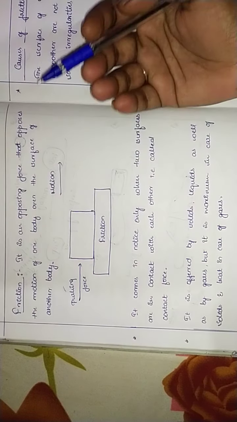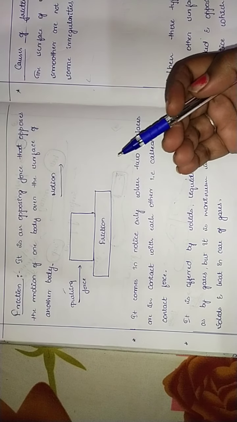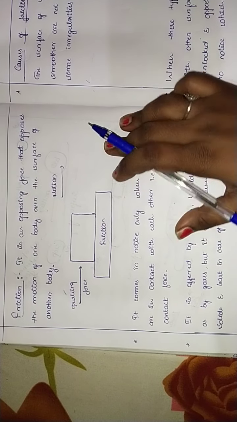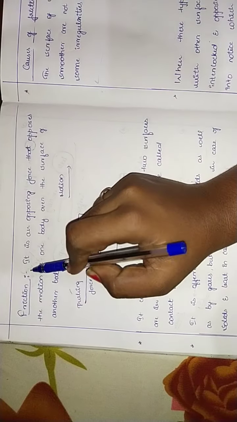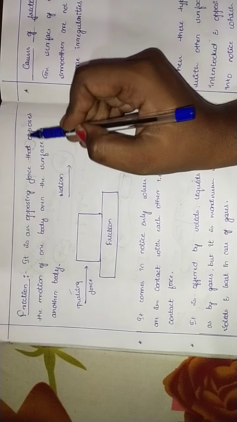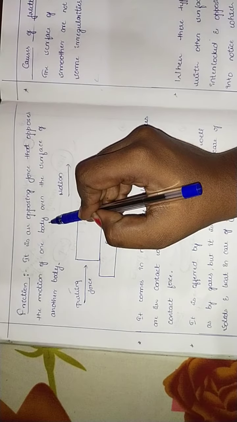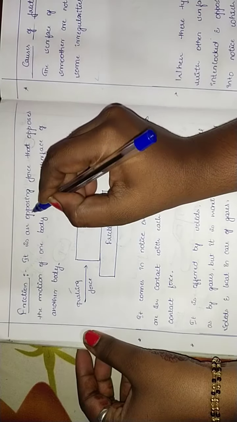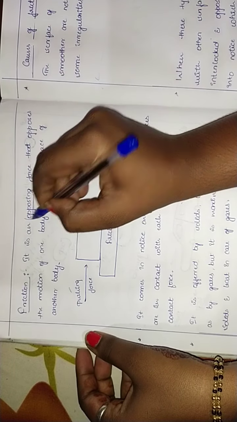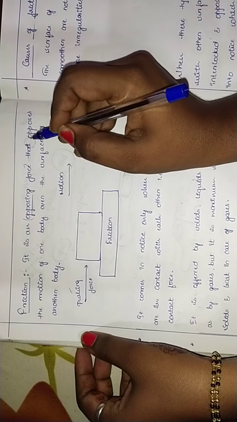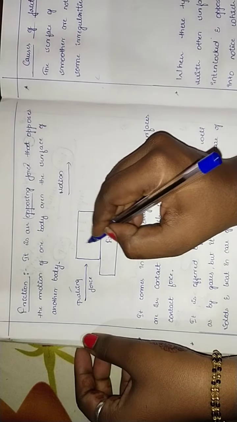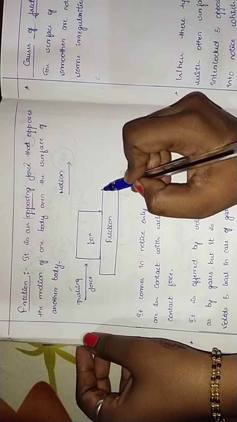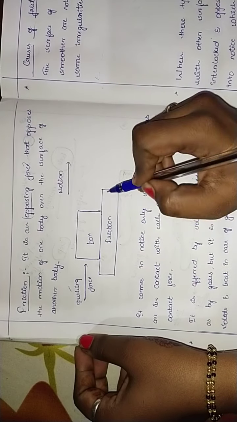What do you mean by friction? We have already learned the basic definition in the previous chapter, but here we'll study it in detail. Friction is an opposing force that opposes the motion of one body over the surface of another body. Taking this box as one body, and this as the surface of another body.